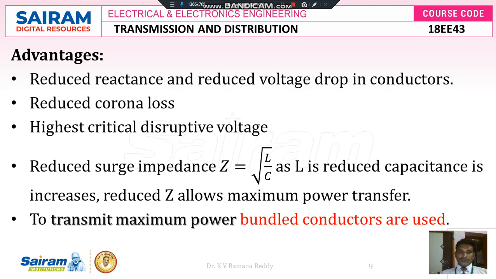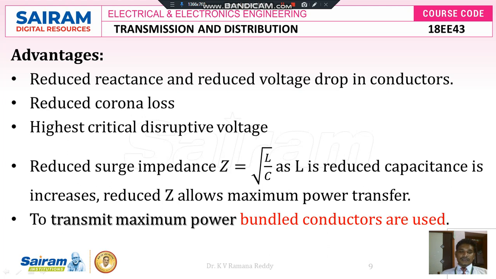Next we are going to look at the advantages of bundle conductors. By using bundle conductors, the following are the advantages we have: reduced reactance. We can reduce the reactance per unit centimeter of the conductor, and reduce voltage drop in conductors. Whenever the line reactance per unit centimeter is reduced, then automatically the voltage drop per unit centimeter is also reduced. And there is reduced corona loss due to the reduced reactance, and the conductors are twisted. Then the highest critical disruptive voltage, it can withstand a high amount of lightning strokes even if they appear directly on the conductor.